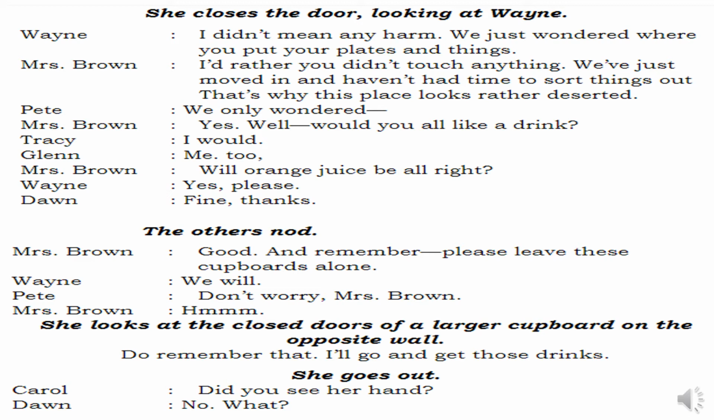There is nothing. Then Mrs. Brown says, yes. Well, would you all like a drink? Okay, you people might have wondered. Okay, fine. Now would you like to have some tea? She asks. Then, not tea. Would you like to have some drink? She'll ask all the 6 children. Tressé was like, I would. Glenn was like, me too.